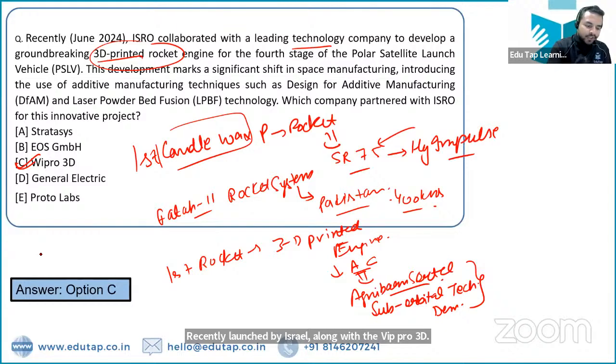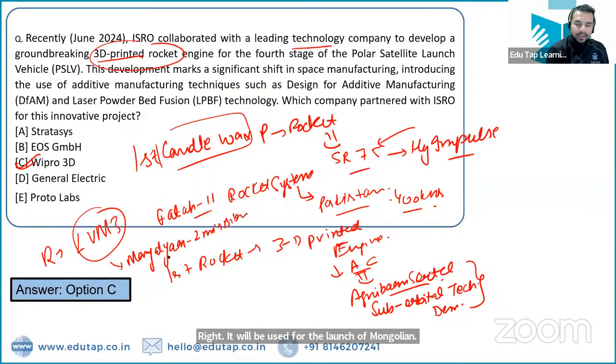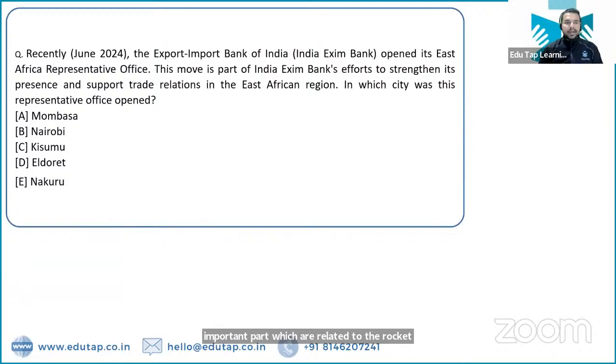Now ISRO's heaviest rocket, that is Launch Vehicle Mark 3, right? It will be used for the launch of Mangalyaan 2 mission. ISRO will be launching the Mangalyaan 2 mission, in that it will be using the Launch Vehicle Mark 3. So that is the right answer. So with this we have basically covered the other important parts which are related to the rocket. तो यहाँ पर हमने mind mapping technique से इन चीजों को भी यहाँ पर cover कर लिया है, right? Let's move on to the next part.